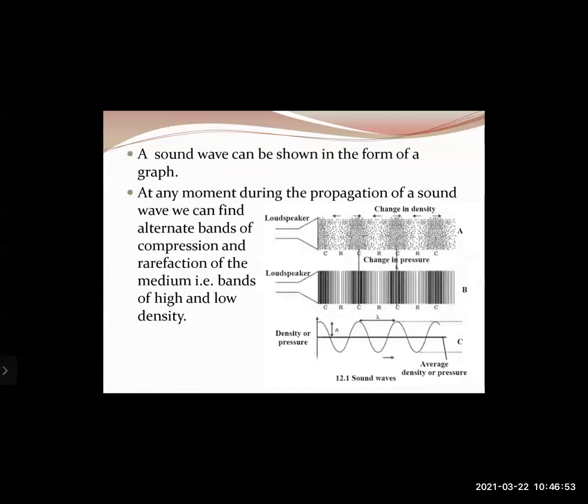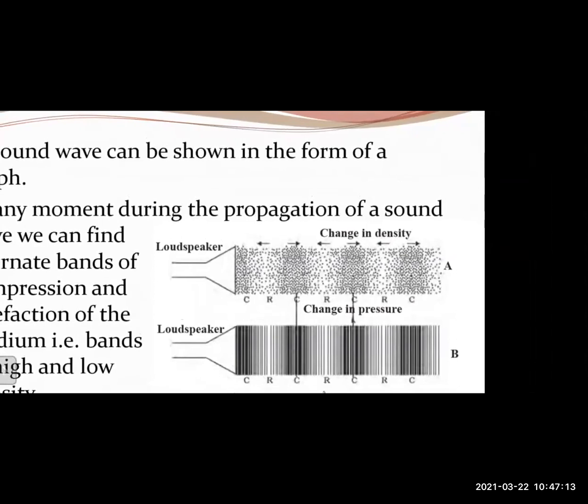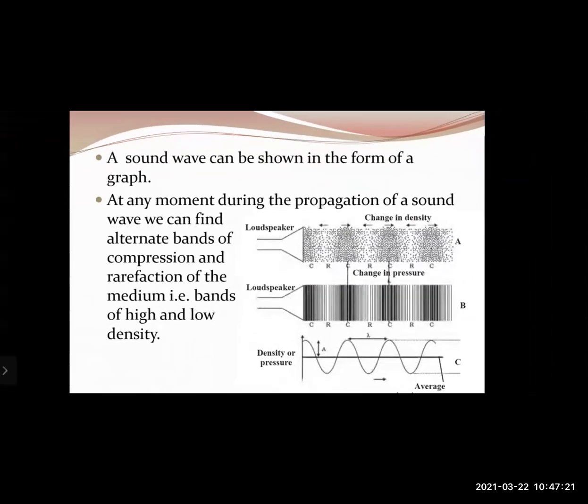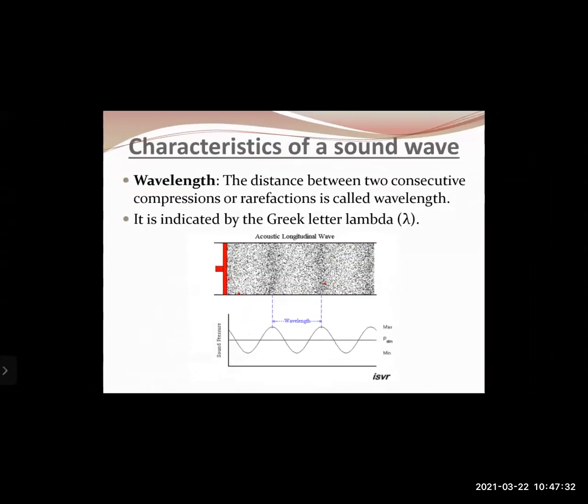Then a sound wave can be shown in the form of a graph. At any moment during the propagation of sound, we can find alternate bands of compressions and rarefactions of the medium, that is bands of high and low density. If you look in the diagram here on the right hand side, compressions and rarefactions are regions where the density of the gas molecules changes. You can also say that the change in pressure takes place. So in a compression, there is a region of high pressure, whereas in a rarefaction, there is a region of low pressure.